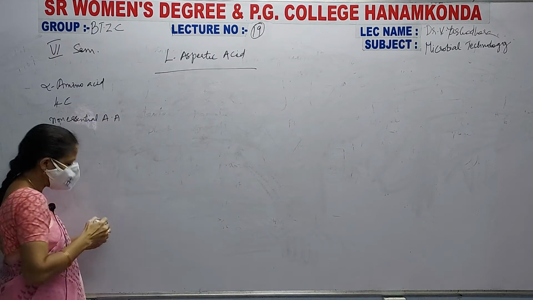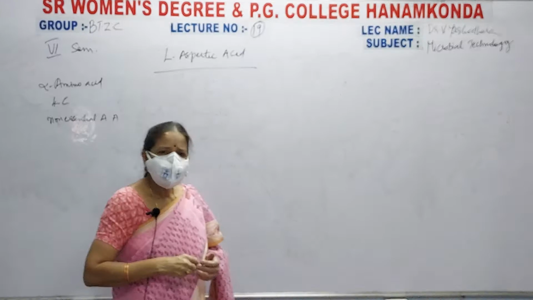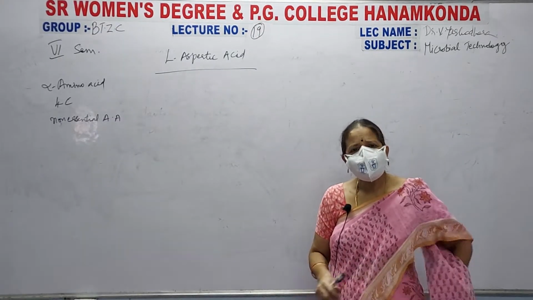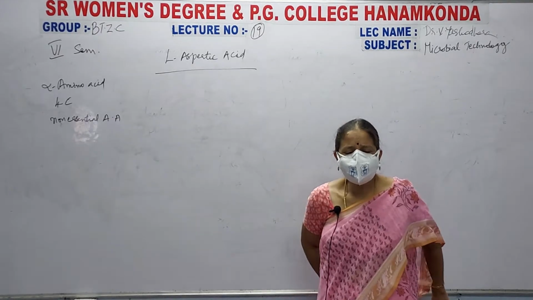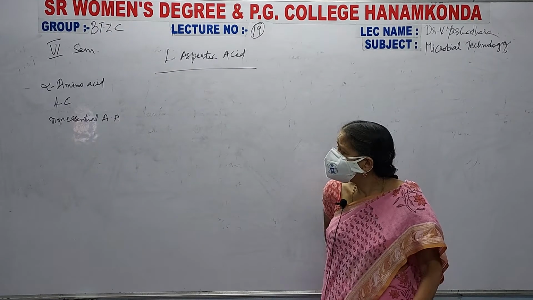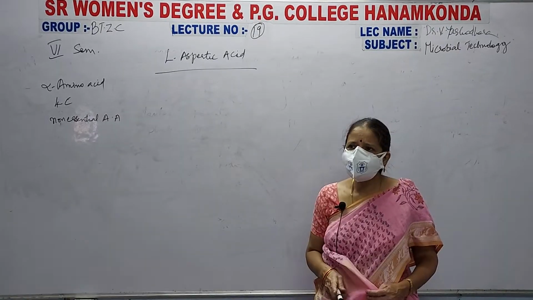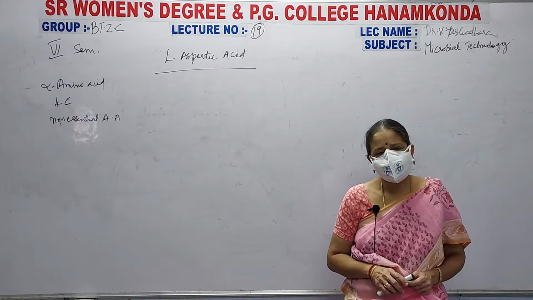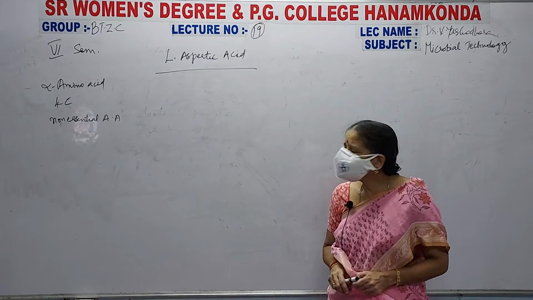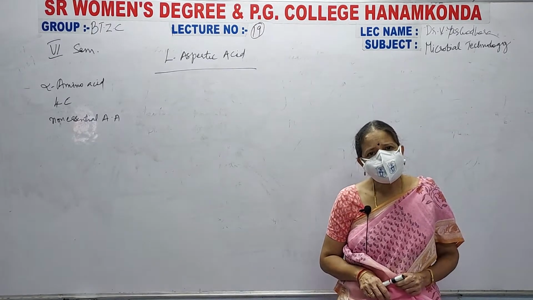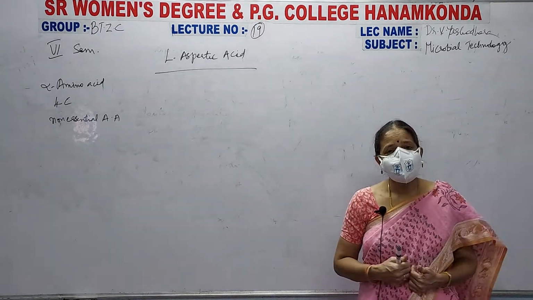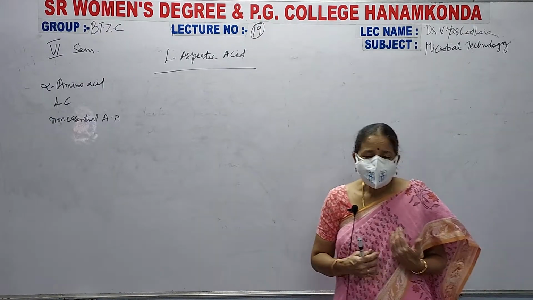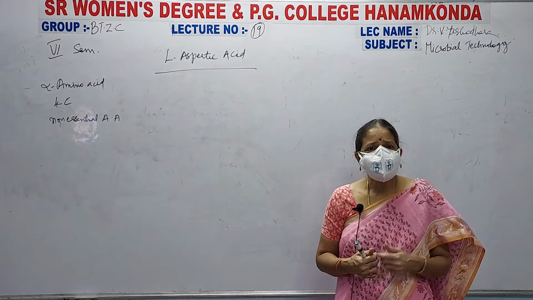What is the meaning of essential and non-essential? Already you must have completed this in your second sem or third sem, I don't remember. Amino acids are classified into essential and non-essential. Essential amino acids are not synthesized in our body, so we have to depend on these amino acids by means of food.